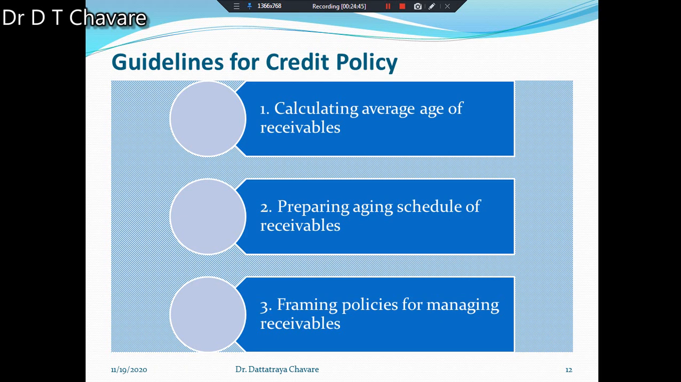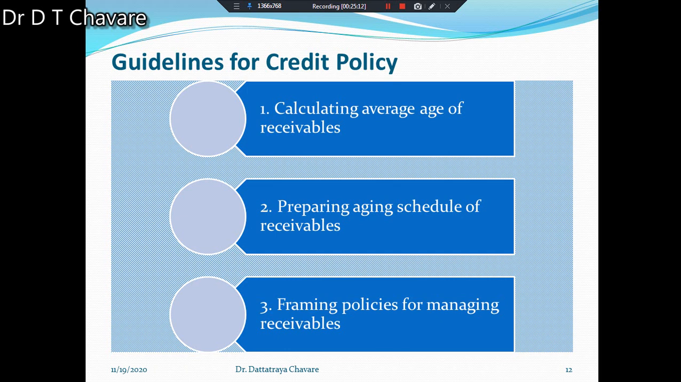In this way, you have to determine these three factors when you are going to decide the credit policy. Now, guidelines are provided here for the credit policy. In order to have an optimum credit policy, the following guidelines or techniques can be adopted. In this chart, there are three types of guidelines.